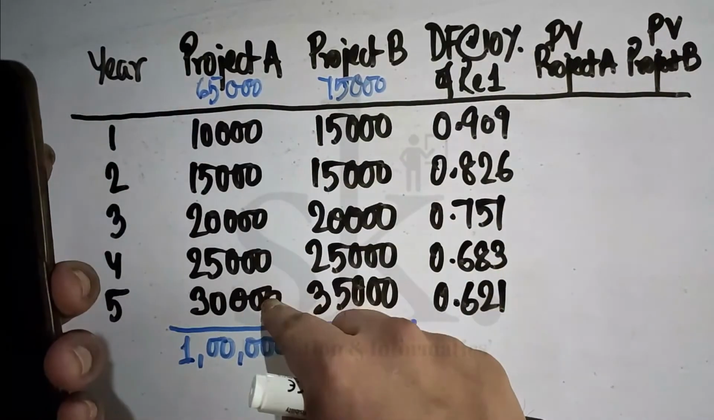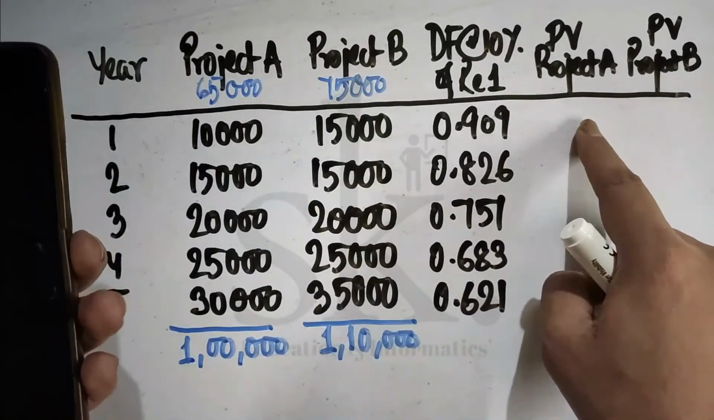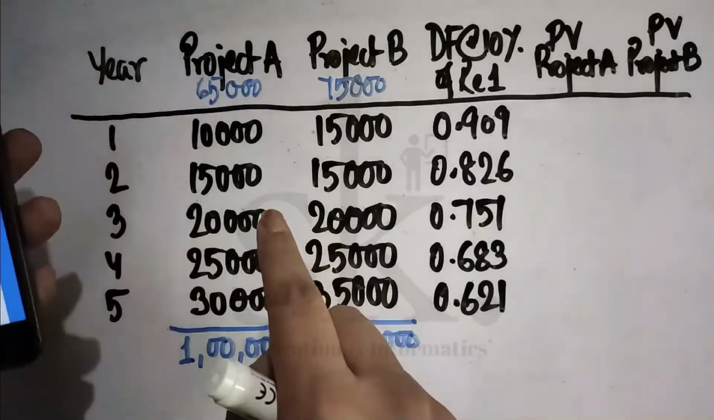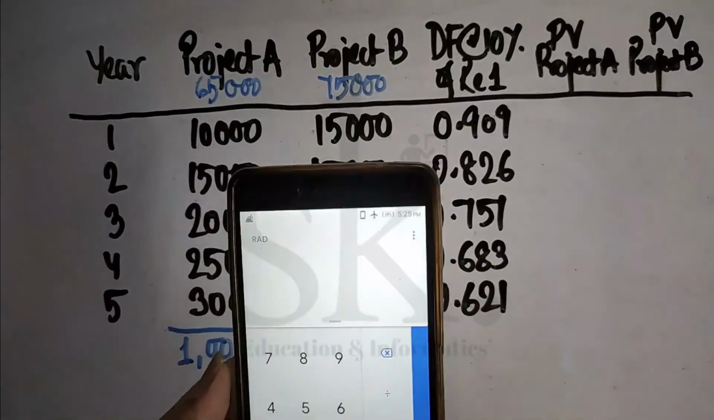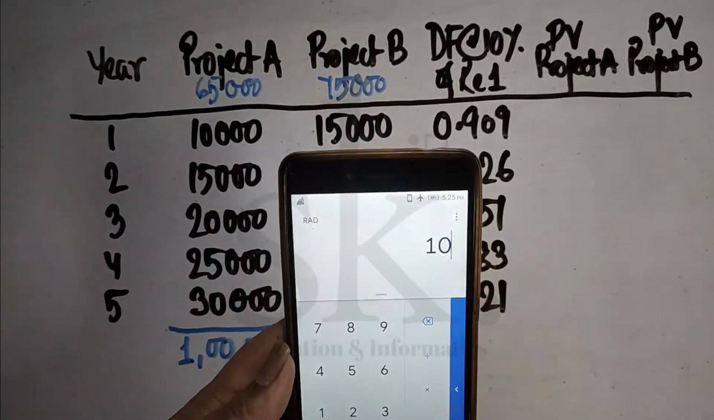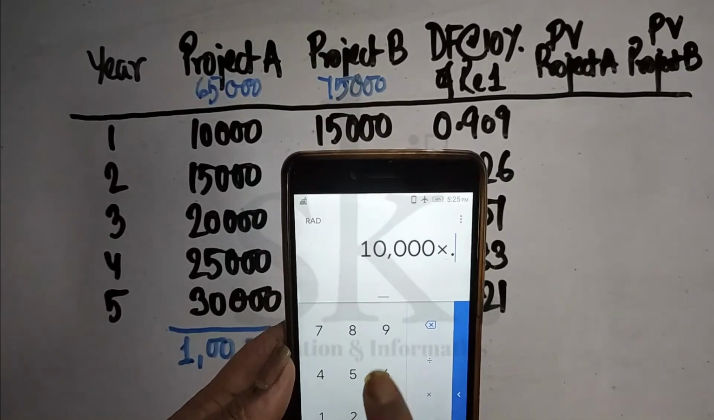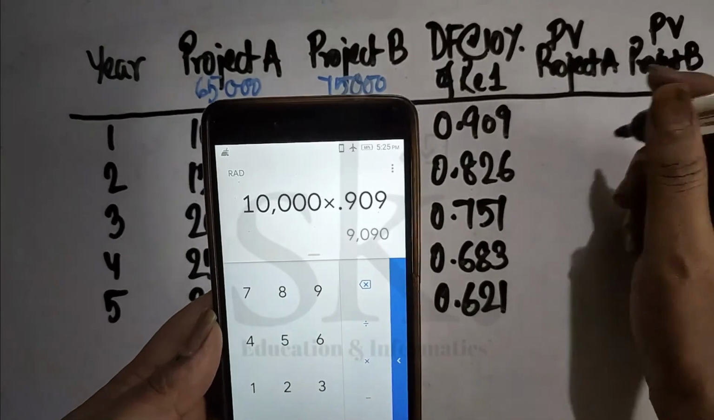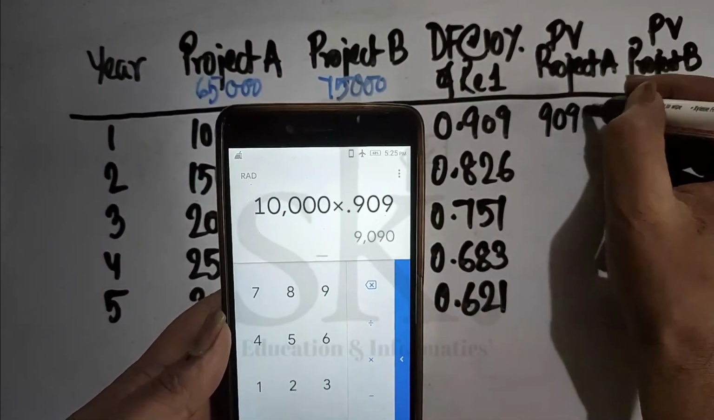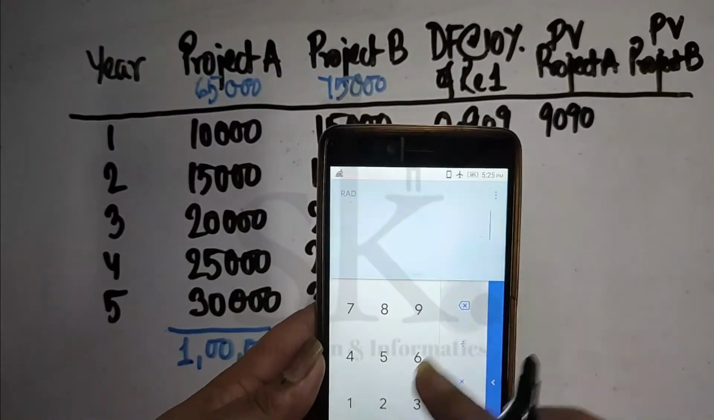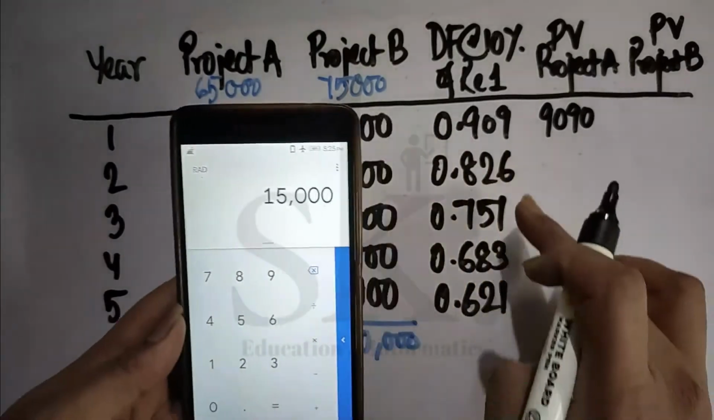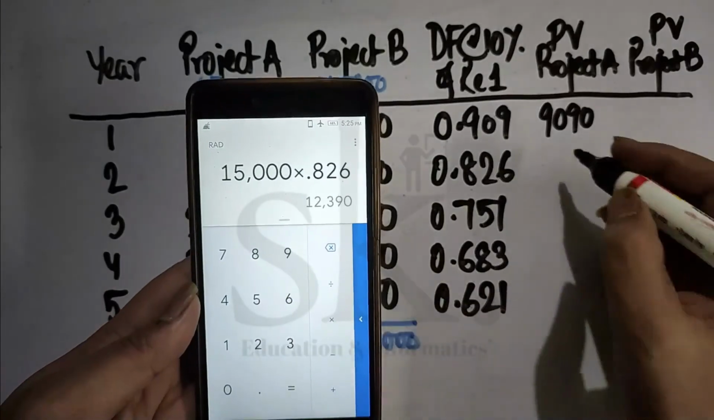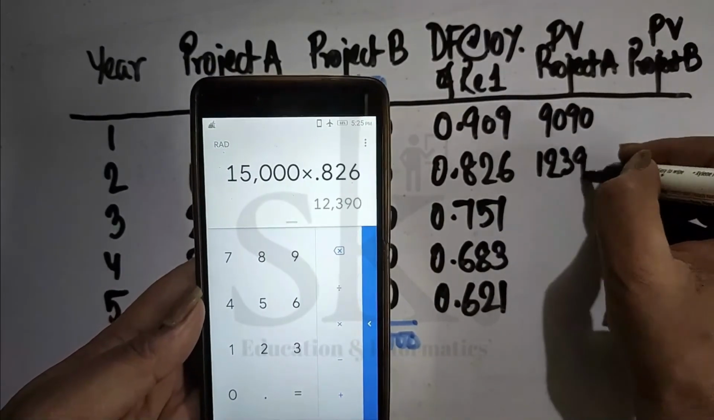These are the future flows, cash inflows. So we are going to convert it into present value. So let's calculate. For the first year, it will be 10,000 into 0.909, which is 9090. So we got this as 9090. For the second year, it's 15,000 into 0.826, it's 12,390.